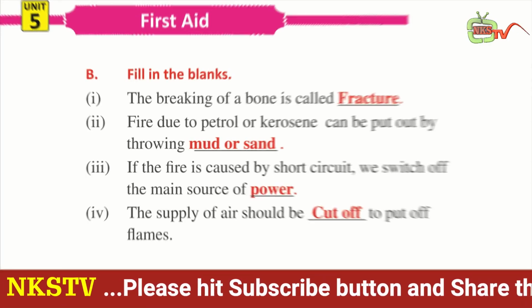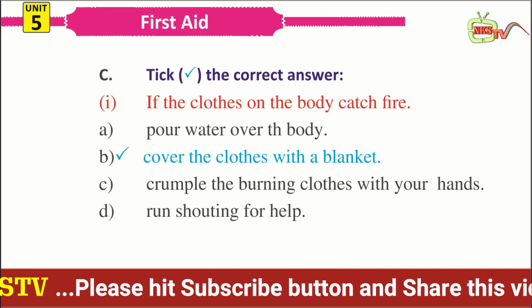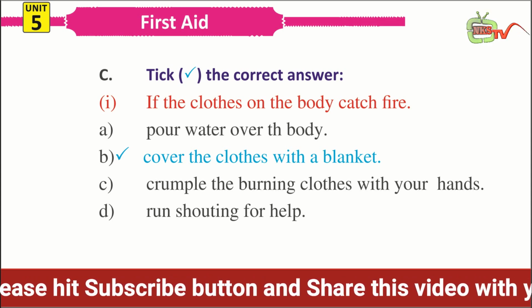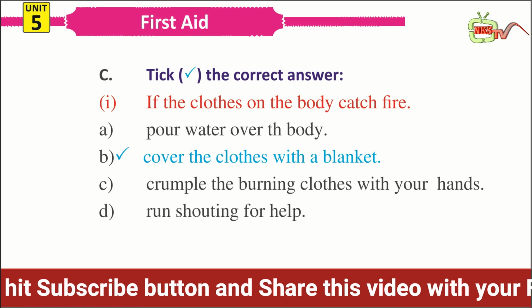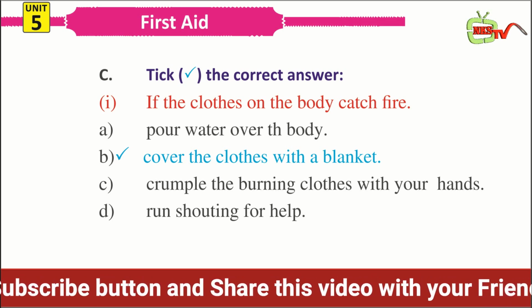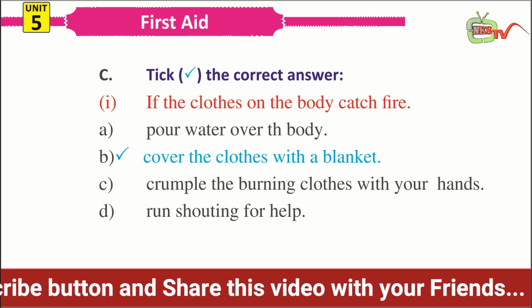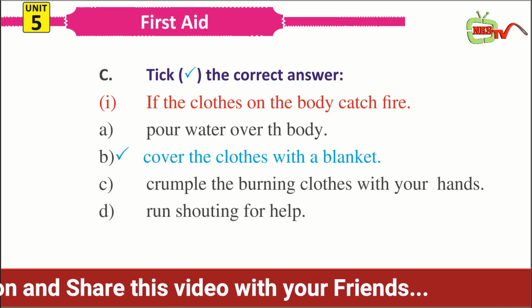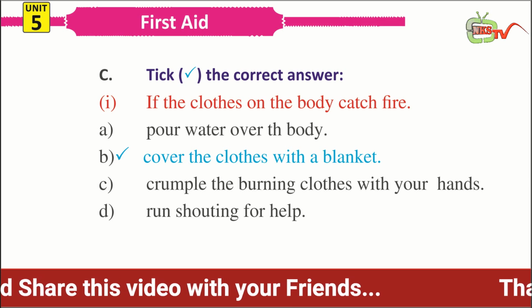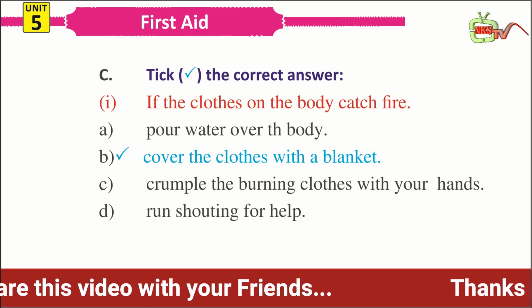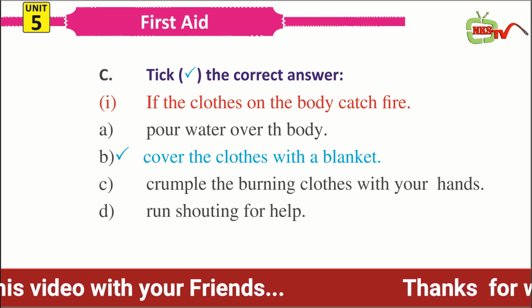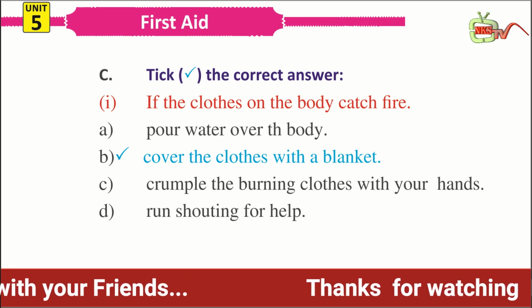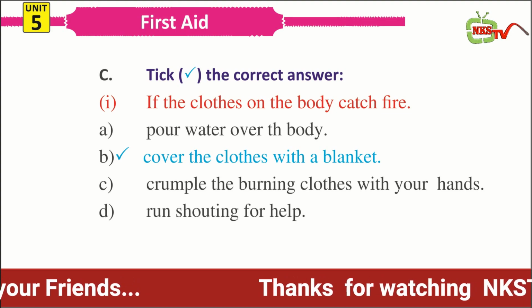Dear students, this question is about multiple choice. There are 4 options for each question, but we have ticked the correct one. So let's start. Number 1. If the clothes on the body catch fire, the options are A. Pour water over the body. B. Cover the clothes with a blanket. C. Crumple the burning clothes with your hands. D. Run shouting for help. The correct option is cover the clothes with a blanket.